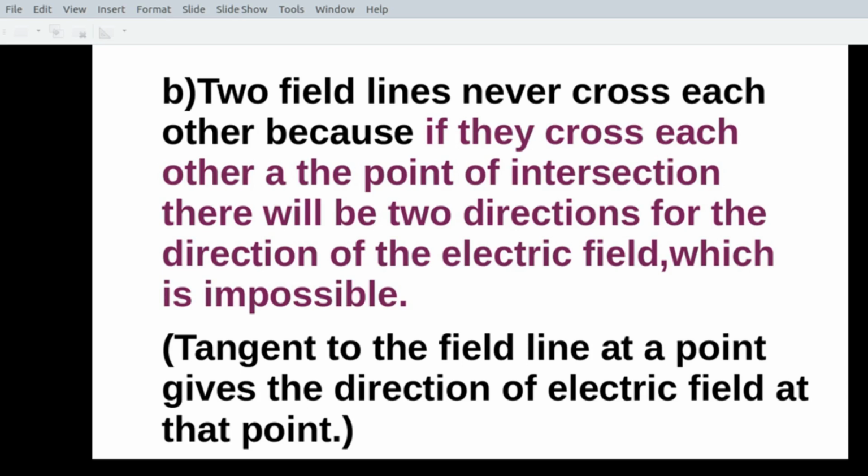Now, two field lines never cross each other. Why? Because if they cross each other, at the point of intersection there will be two directions for the electric field, which is impossible. One of the properties of the electric field line is that at any point, the direction of field intensity is given by the tangent at that point. So, if two field lines cross each other, at the point of intersection there will be two directions. And two directions at the same time for electric field is not possible.